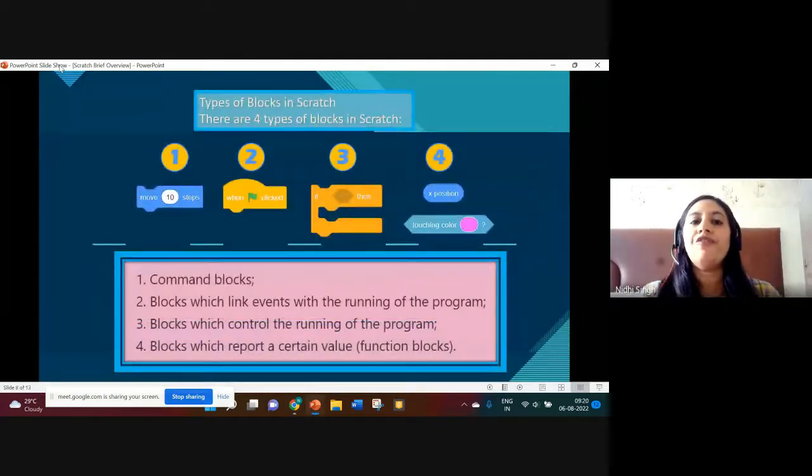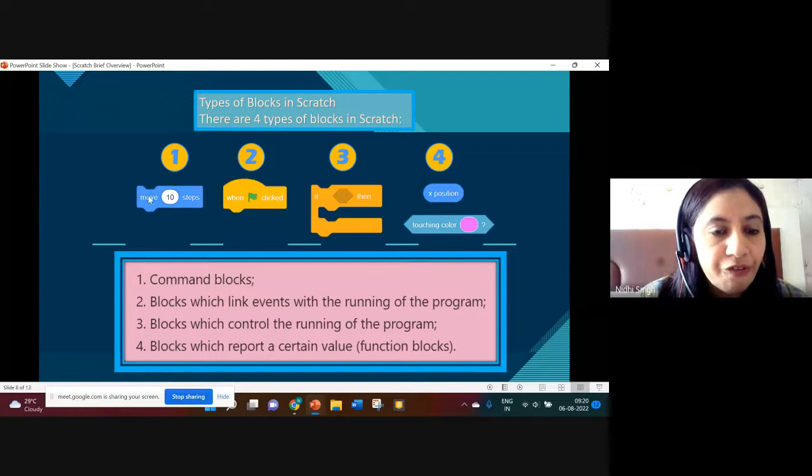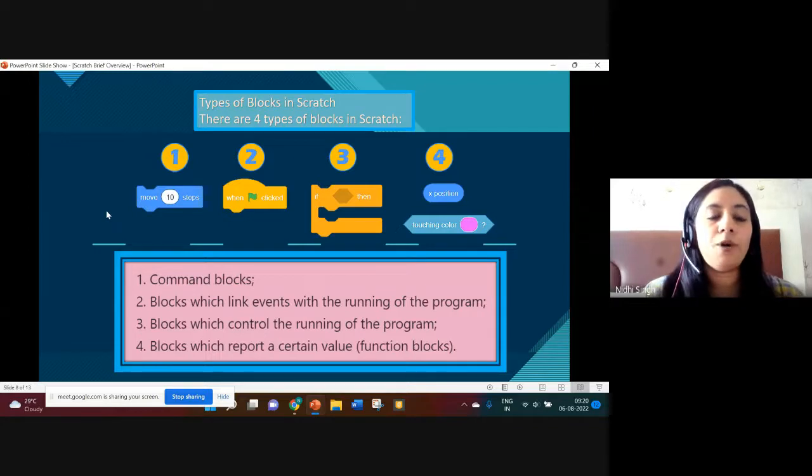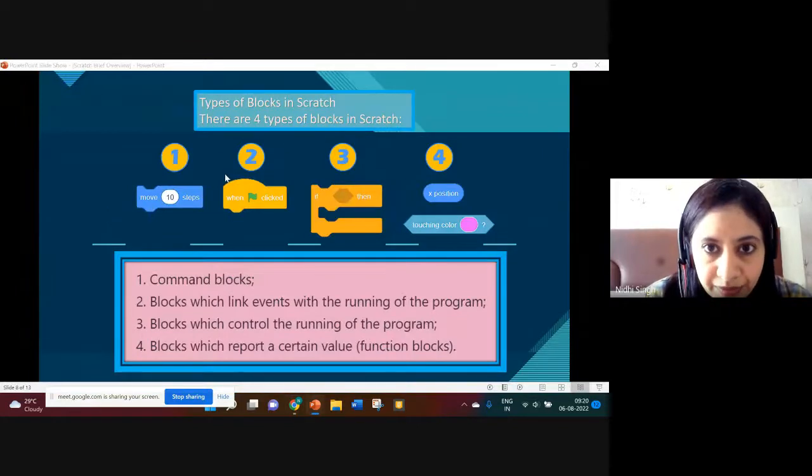Now there are four types of blocks in Scratch. If you can see the shape of these blocks, each shape is different. Each shape of blocks in each category is different. These blocks, first one, move 10 steps. Can you see? This is a command block. It means these blue blocks will give commands to your computer.